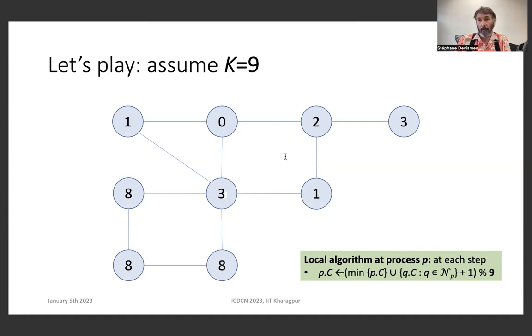So let's see one step. Remember that all nodes execute the rule during the step, since the system is assumed to be synchronous. Let's see another step, and what we can see is that there is a kind of convergence phenomenon, and after a couple more steps, the system reaches a configuration where all clocks are synchronized.